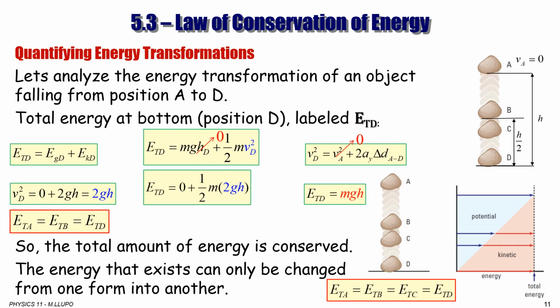So we can conclude that total energy at point A is equal to total energy at point B, equal to total energy at point C, equal to total energy at point D, and any point in between. So the energy is transformed from one form, which is gravitational potential energy, to another one, which is kinetic energy. As gravitational potential energy decreases, kinetic energy will increase, but as a total, it never changes.